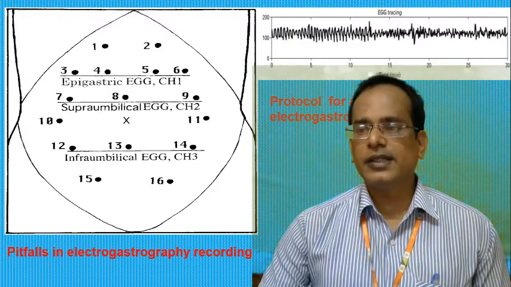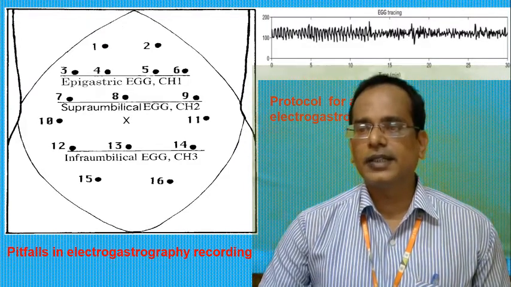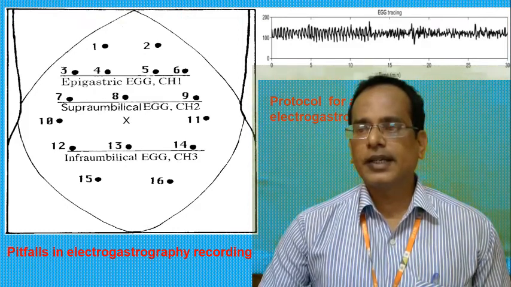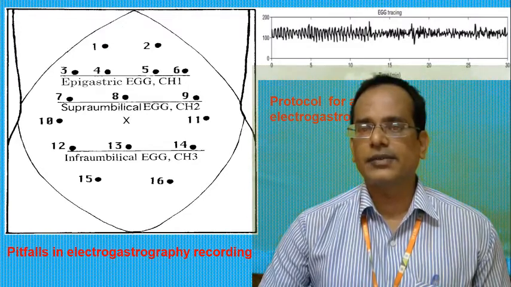Third, the subject moves frequently and the periods with body movement are not detected. Another pitfall is that the recording for a particular condition is shorter than 15 minutes. So these measurements are very important, otherwise it will lead to a pitfall in electrogastrography.